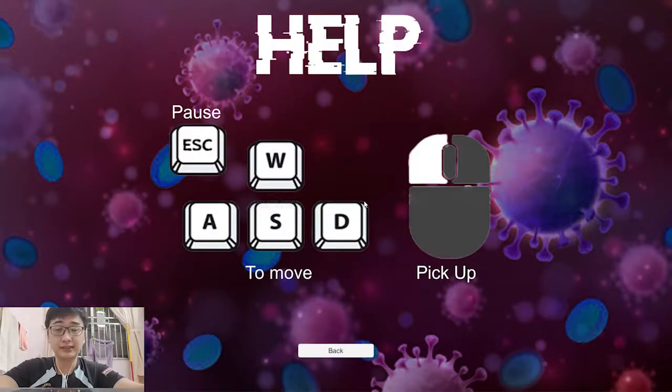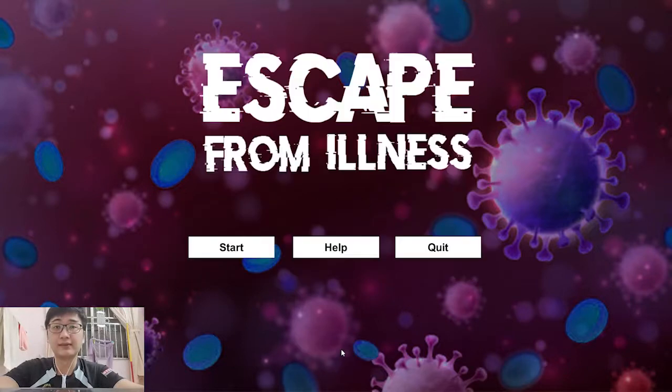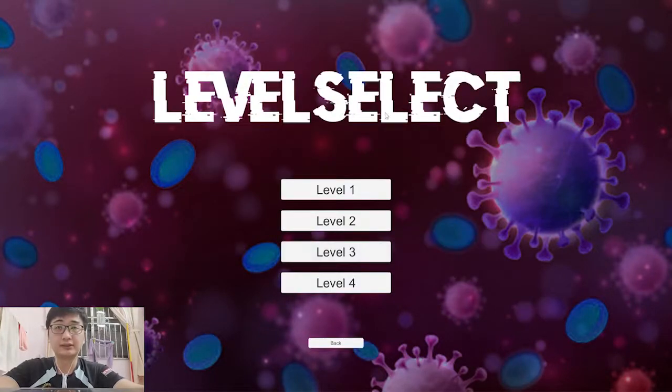This help scene informs the player how to control the character, like WASD to move forward, backward, left and right, and also the Esc key to pause the game, or you can left click the mouse to pick up the answer box. After that, go to the start button.